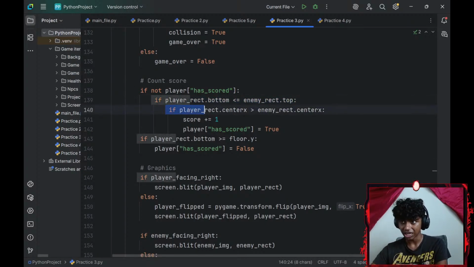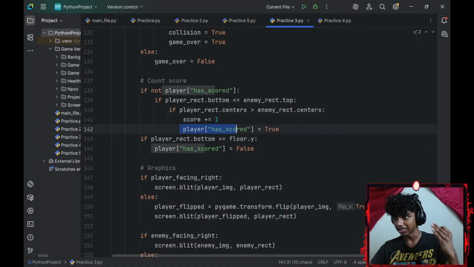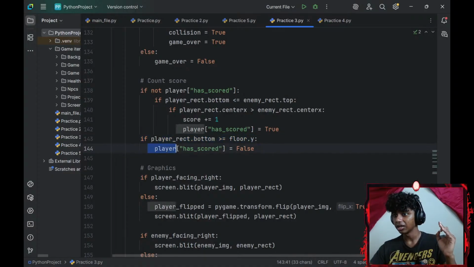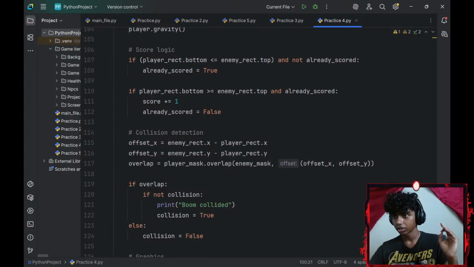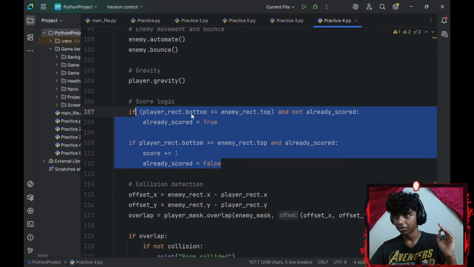And then another if statement. If my player_rect.centerx, I forgot about the centerx function, is greater than my enemy_rect.centerx, score plus equals 1, I set that to true. And if my player_rect.bottom is greater than or equal to my floor.y-axis, player has scored equals false. Okay. I should remember that now.